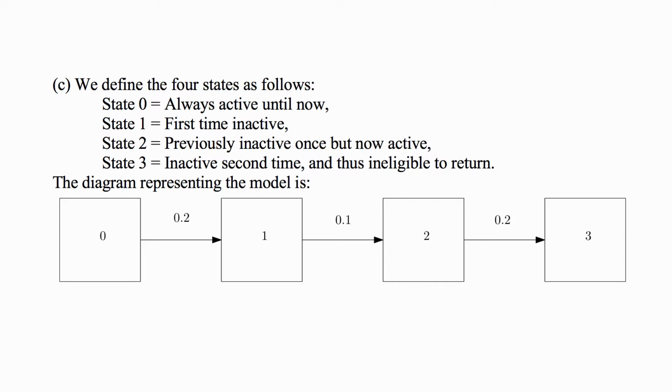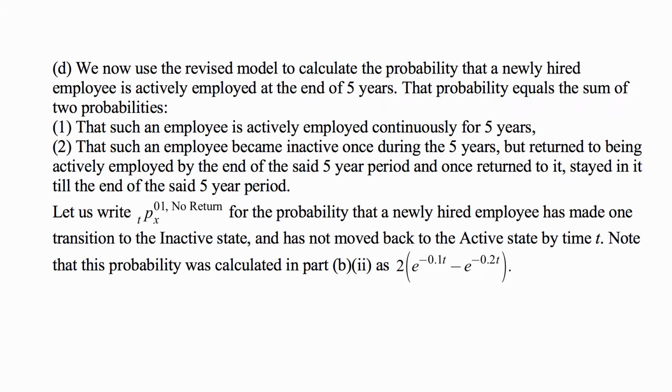For part C, we have 4 states because we adjusted the states for the new policy of the company. So state 0 is always active until now. State 1 is first time inactive. State 2 is previously inactive once but now active, and state 3 is inactive second time and thus ineligible to return. And this is the diagram of what can happen. You can go from state 0 to state 1, from state 1 to state 2, and from state 2 to state 3. And state 3 is absorbing. You don't get out of there.